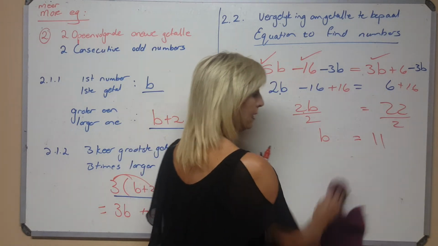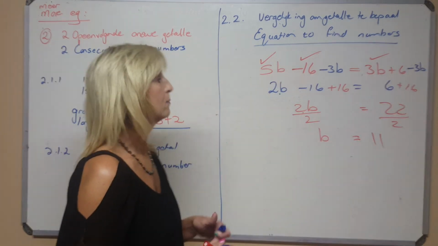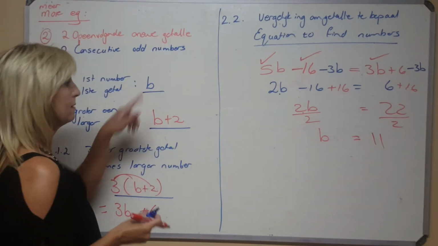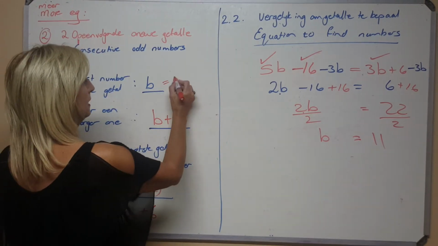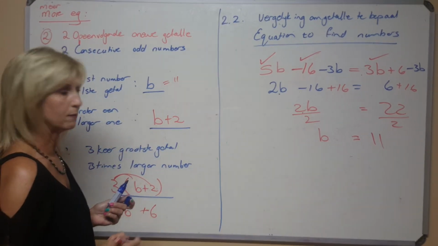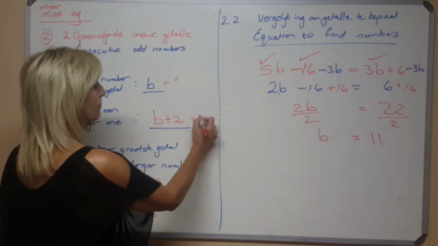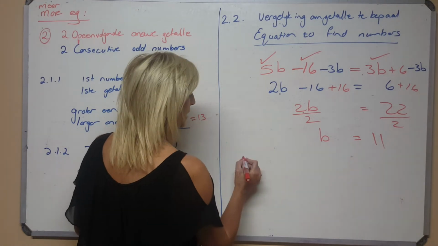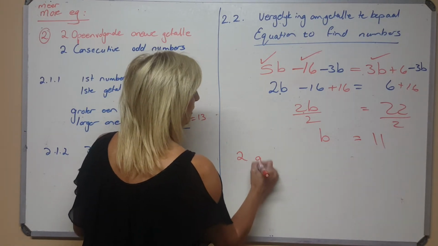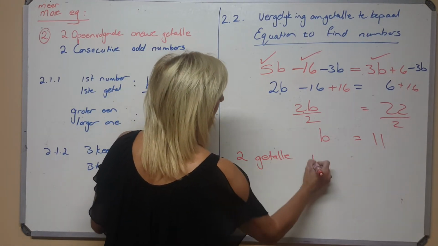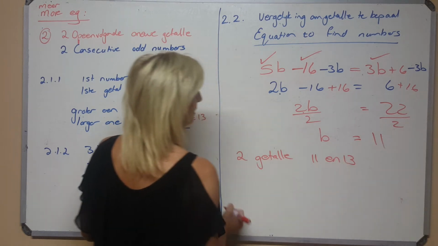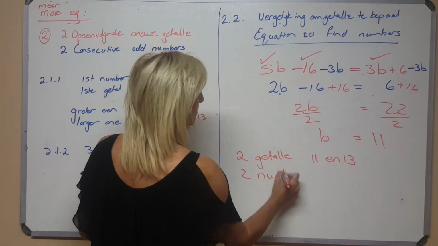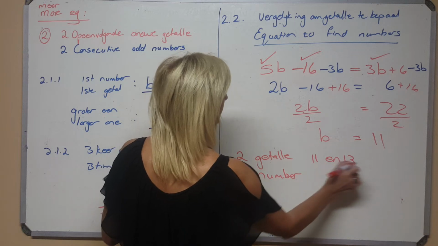Is jy ook bly? Reg, want die vraag het gesê, ek moet 'n onewe getal hierso kry. So I'm saying that the first one is 11. So what would the other one then be? b plus 2, which would be 13. Answer the question. They said, what are the two numbers? So jy moet sê, die twee getalle is 11 en 13. So the two numbers are, and I'm sure you can write, 11 and 13.